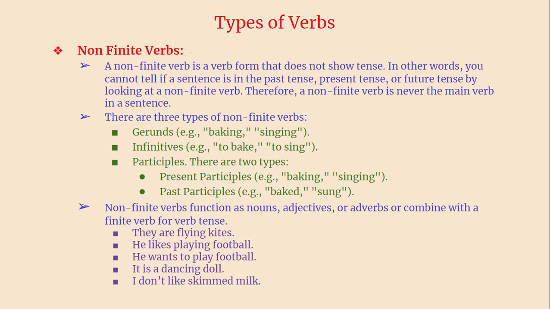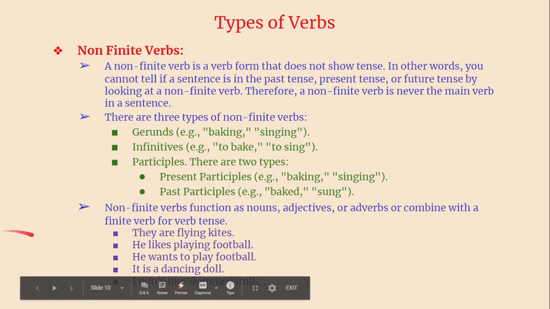And usually, because of this finite and non-finite distinction, ambiguity arises in sentences. He likes playing football. He likes is a finite verb. Playing is a non-finite verb. What does he like? He likes football. He likes playing football. He wants to play football. See here, he wants is a finite verb. To play is a non-finite verb. If you look at to play, or playing alone, or flying alone without the be form, we cannot decide in which tense these sentences are.